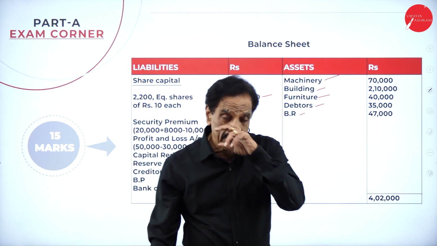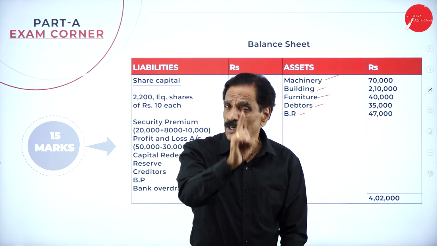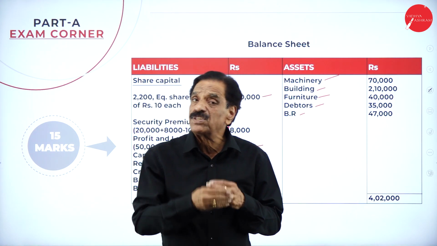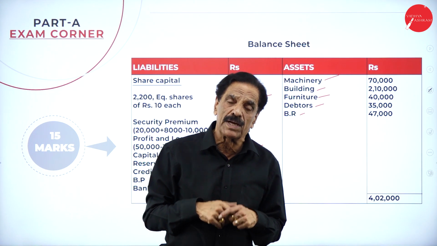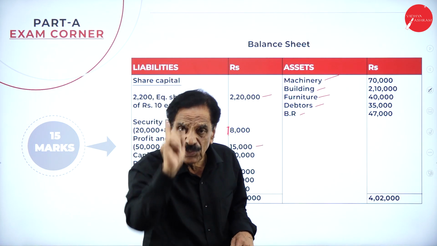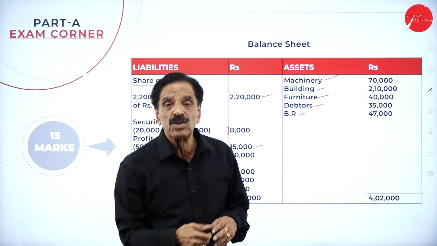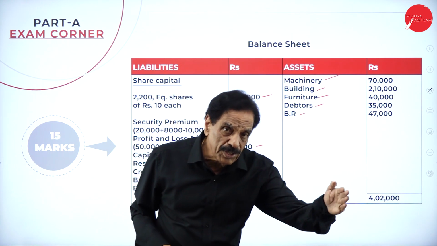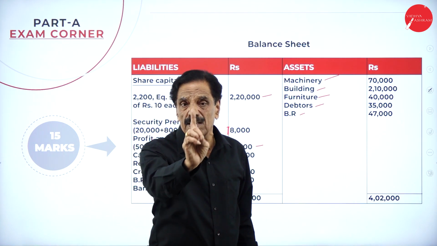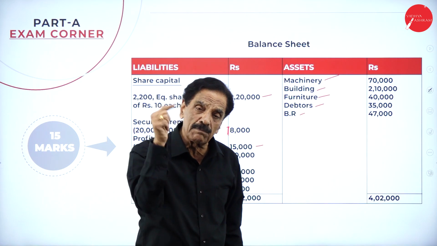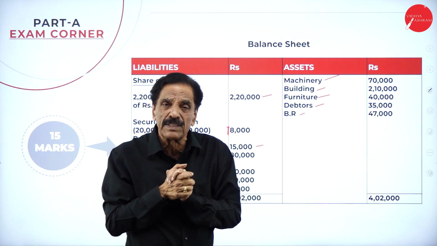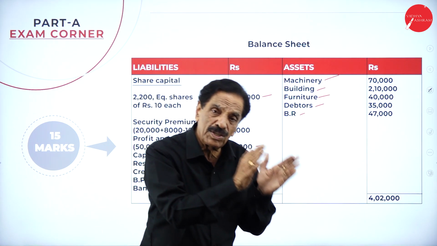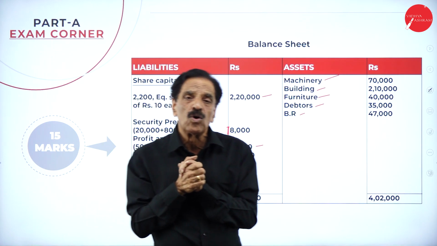So the major point in the redemption of preference share, first point to bear in mind, whether the company has issued the share. The wording goes like this: sufficient number of shares will be issued. If the problem says so, then only you have to create the CRR. For the balance, you have to issue the share. By chance, in the examination, if they give the number of shares they will issue, then for the balance, you have to create the CRR. CRR with the help of general reserve and profit and loss. This you have to understand very much. First, create the CRR, for the balance, issue the share, or issue the share, for the balance, you create the CRR. Hope you understand now.